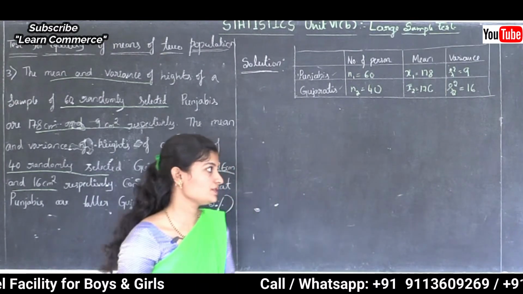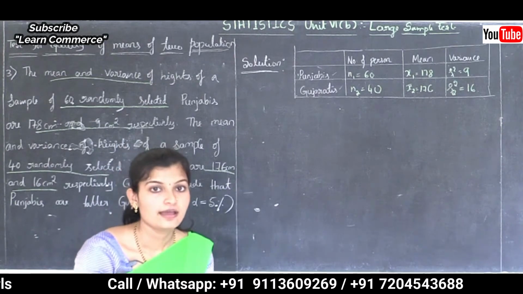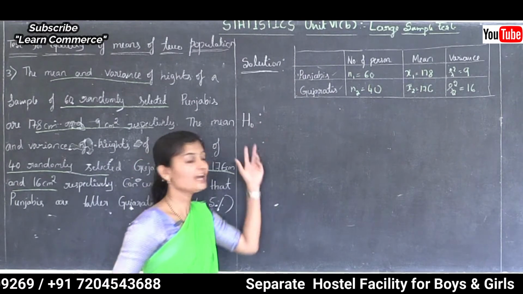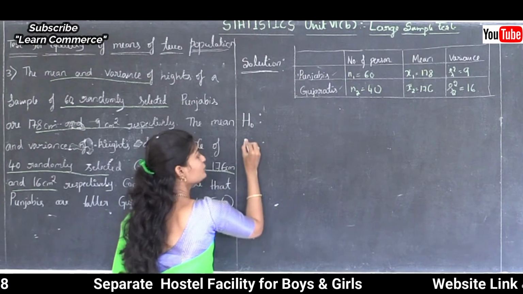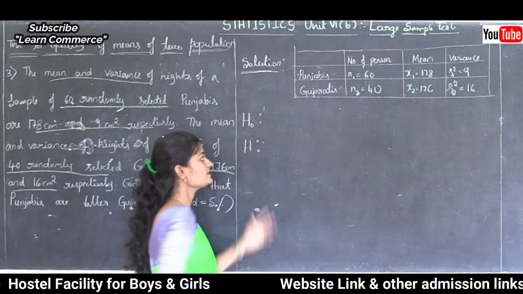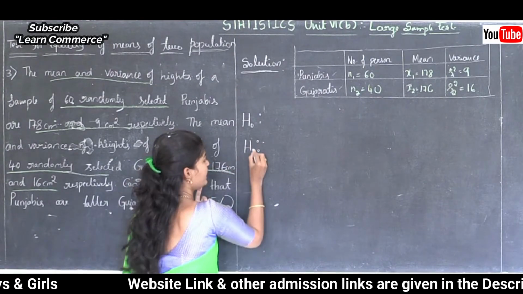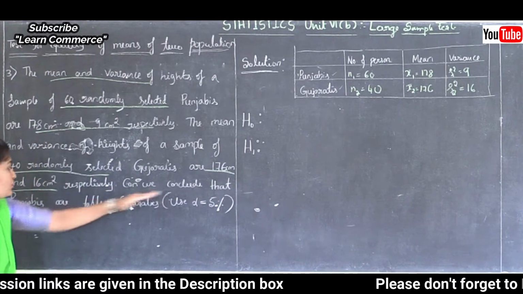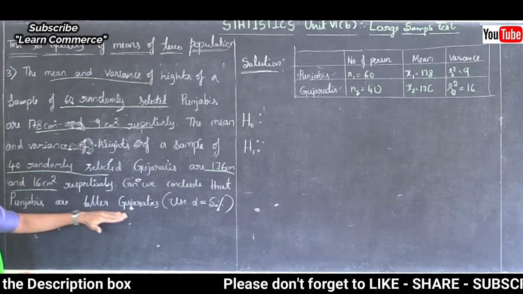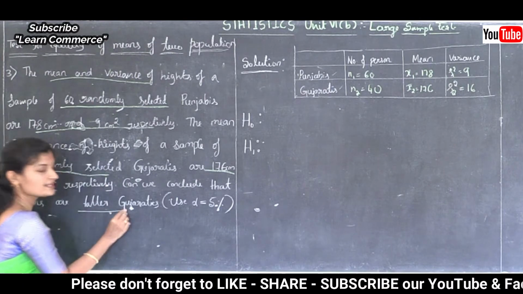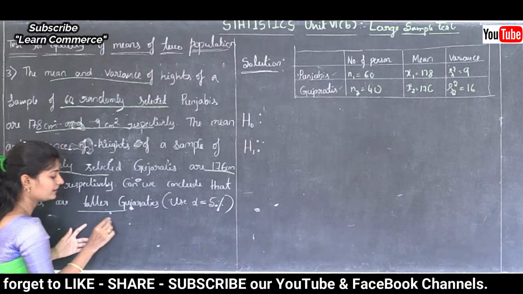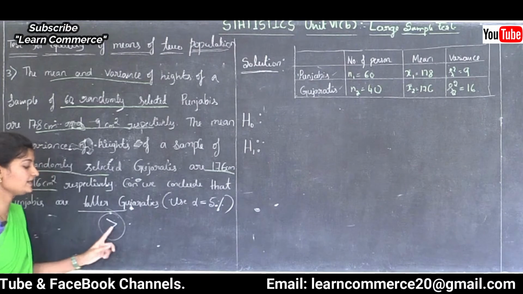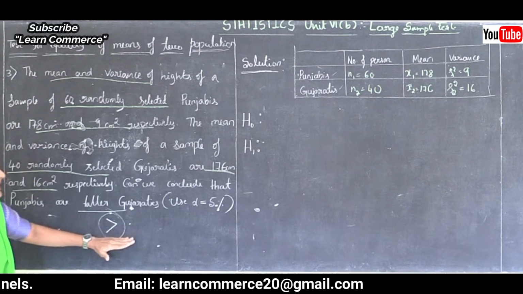Next, the test procedure. The first step is setting up of the null hypothesis, denoted by H0, and step 2 is setting up of the alternative hypothesis, denoted by H1. Now see the question: can we conclude that Punjabis are taller than Gujaratis? Taller than, or more, or increase, means greater than sign. If it is greater than, then this is the alternative hypothesis.